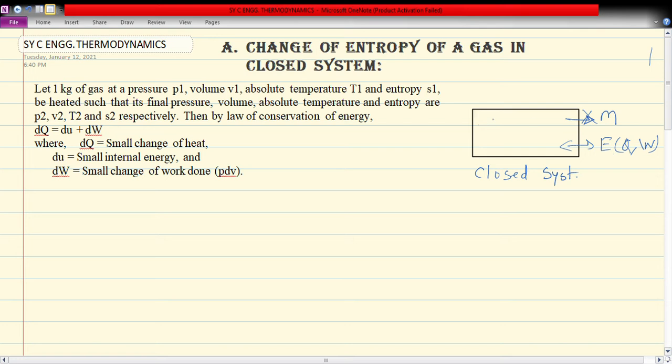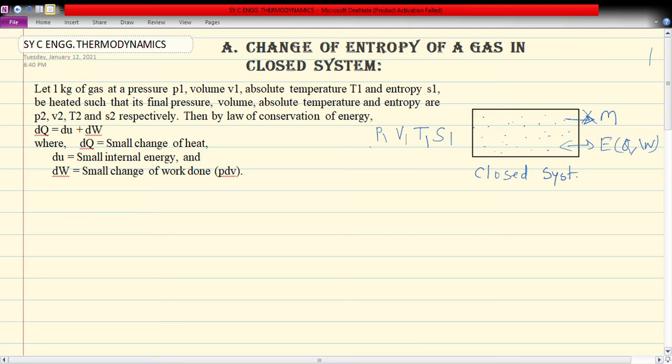Now we are considering 1 kg of mass present in this particular closed container. For the first state, that is the initial state, it has the properties P1, V1, temperature T1 and entropy S1.